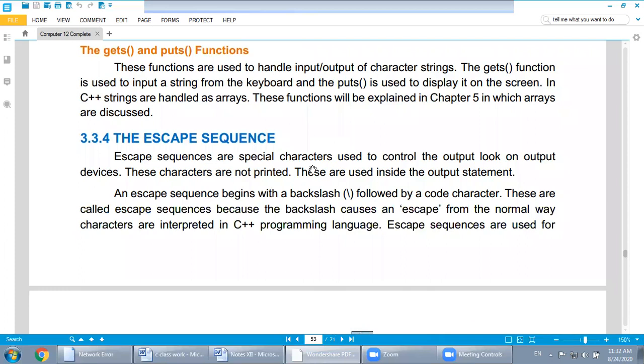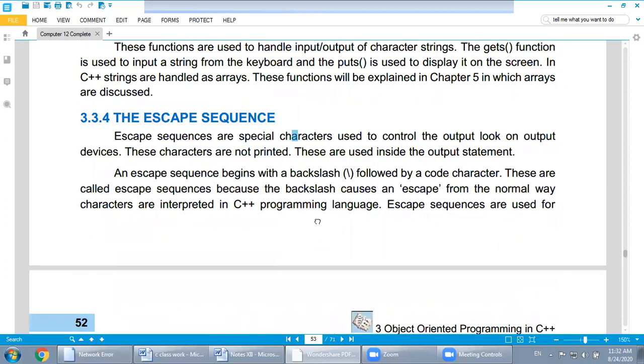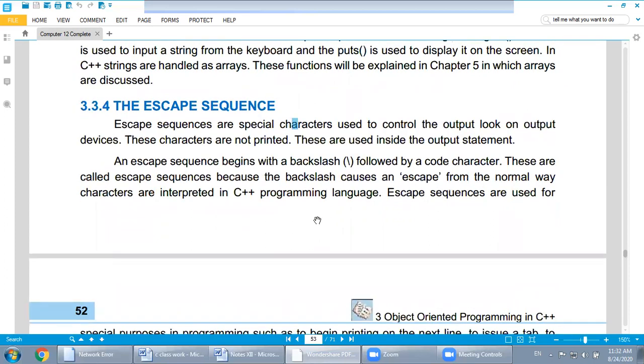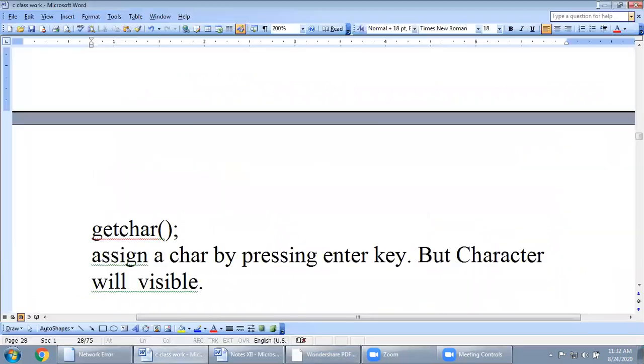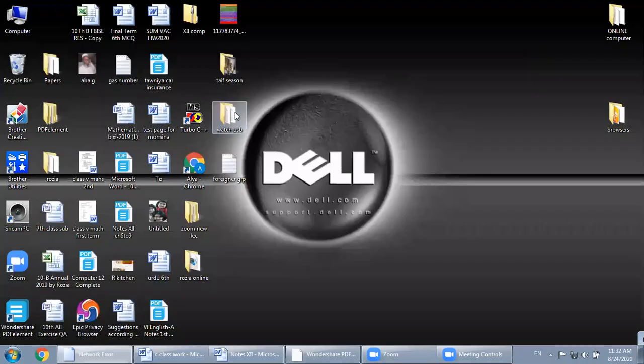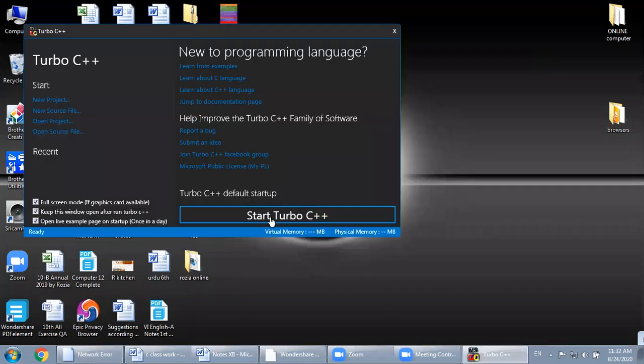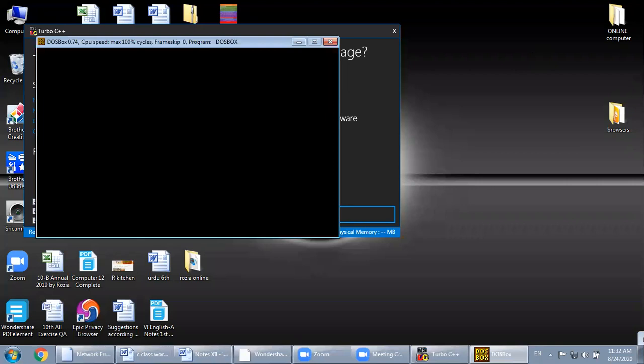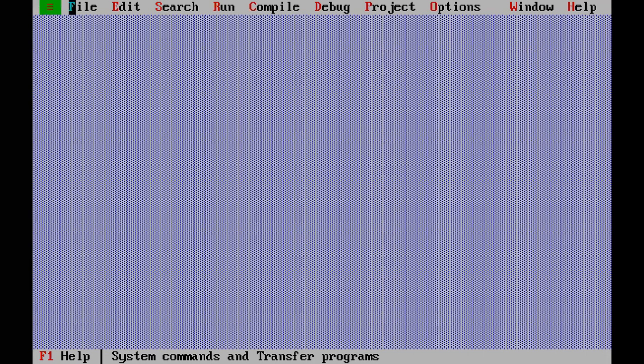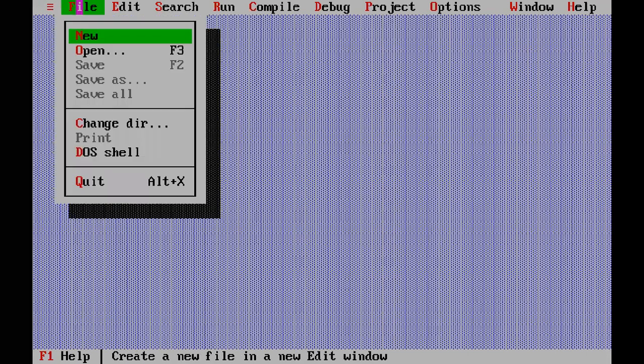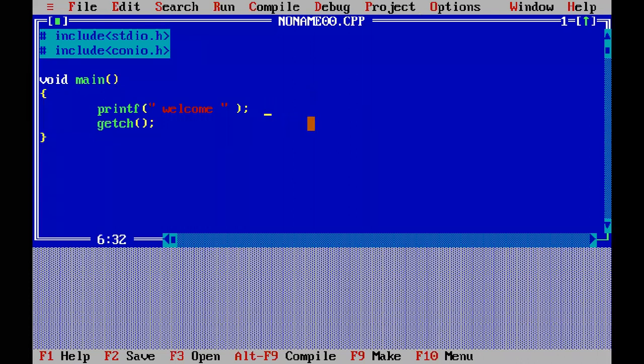Next one is the escape sequence character. What is an escape sequence? With the help of an example, I will use the escape sequence character. I am going to write another program, a new program.